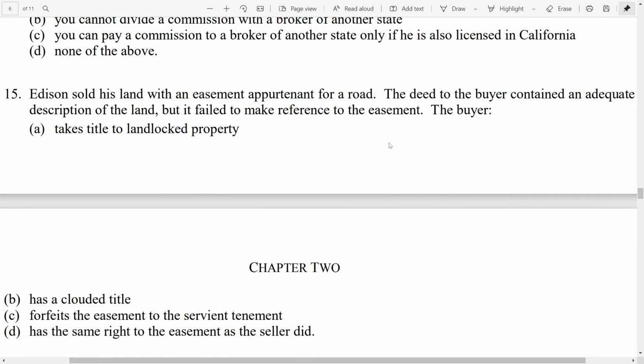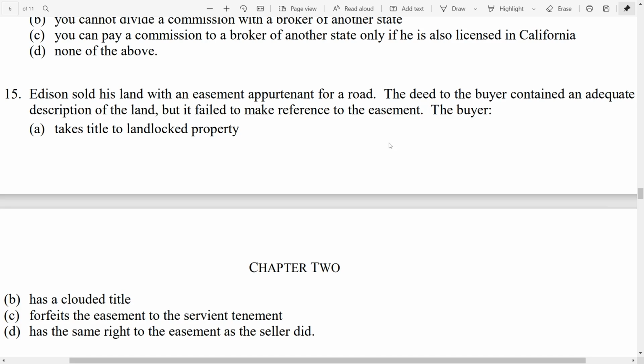15. Edison sold his land with an easement appurtenant for a road. The deed to the buyer contained an adequate description of the land, but it failed to make reference to the easement. The buyer, A, takes title to landlocked property, B, has a clouded title, C, forfeits the easement to the servient tenement, D, has the same right to the easement as the seller did.